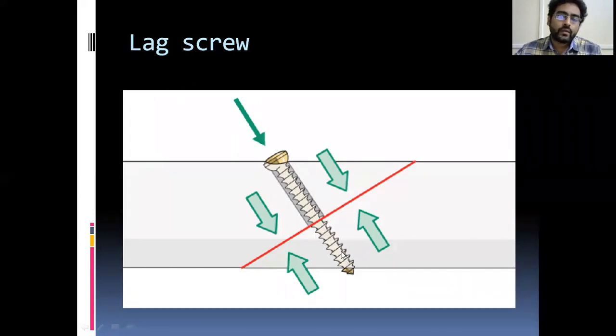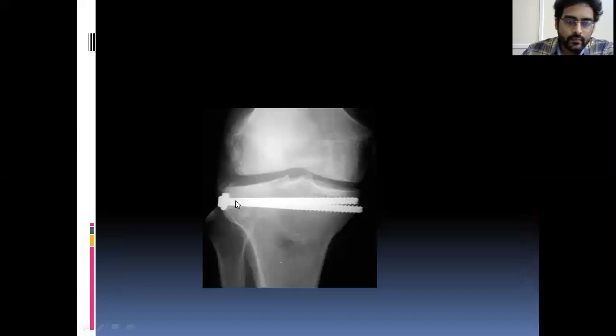As you fix the screw in the distal fragment, it will pull the distal fragment to the proximal fragment so that it gives a tremendous compressive force. Remember that one. This is the basic application of the screw. This is a proximal tibial plateau fracture, condyle fracture. It is simply fixed with the screw. You can use the screw as an individual unit, as an implant.